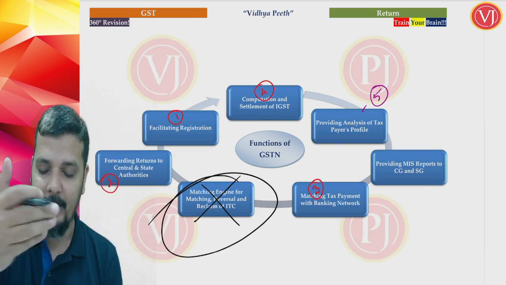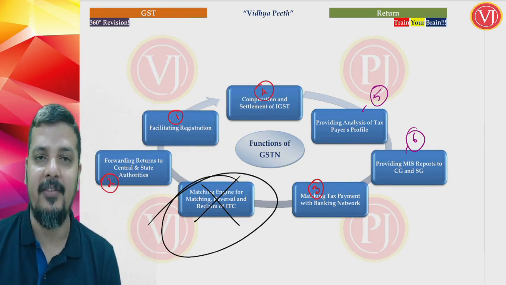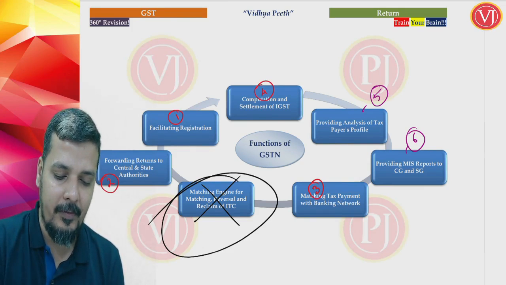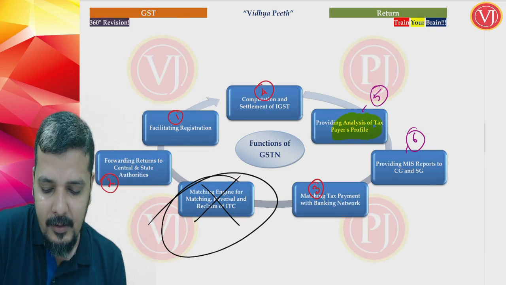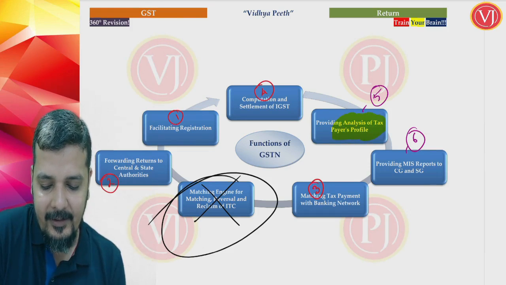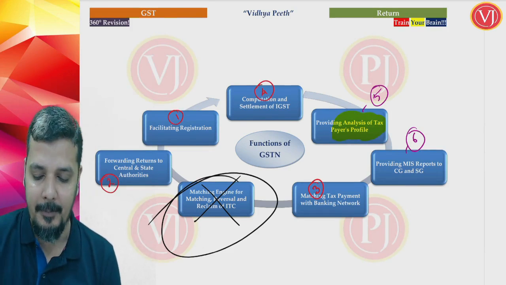So the taxpayer's profile will be easily accessible, through which the department can generate MIS reports. So the new thing you find here, from the point of view of the department, is easy access to the taxpayer's profile, and analysis can be done so that further actions can be taken by the department.